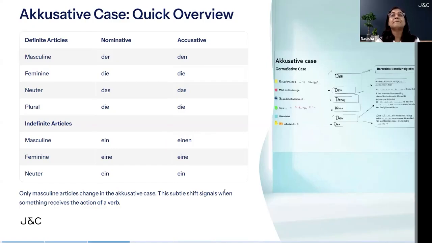So why did I teach you accusative case once again? Because since we are doing prepositions which are accusative prepositions, wherever you see an accusative preposition in a sentence, the noun next to it, the direct object next to it, will take accusative case. So we will follow this table there.